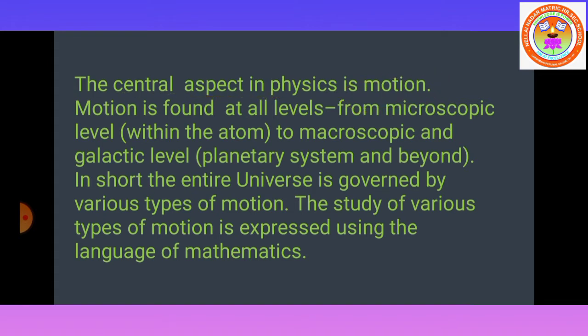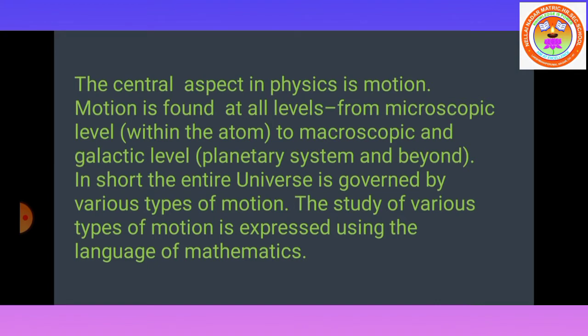Motion is found at all levels, from the microscopic level to the macroscopic and galactic level. Microscopic level means we are discussing the motion of electrons and protons within the atom. Macroscopic and galactic level means the planetary system and beyond, the motion of earth, the motion of moon.